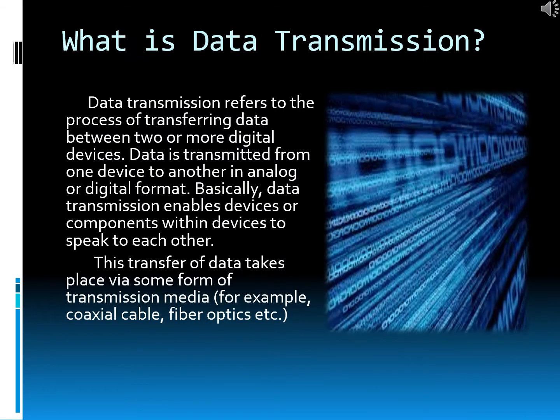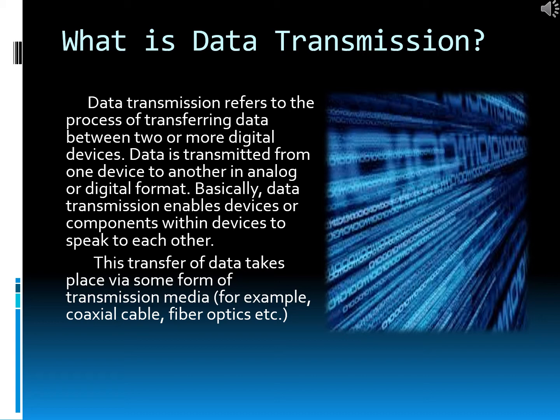Now students, the first topic is what is data transmission? Data transmission refers to the process of transferring data between two or more digital devices. Data is transmitted from one device to another in analog or digital format. Basically, data transmission enables devices or components within devices to speak to each other.